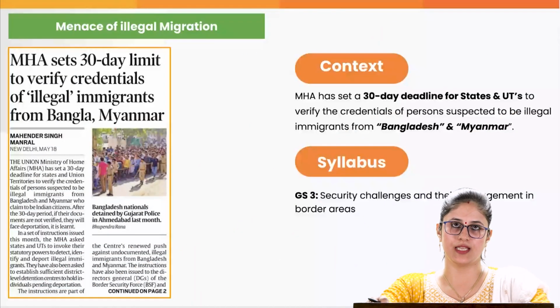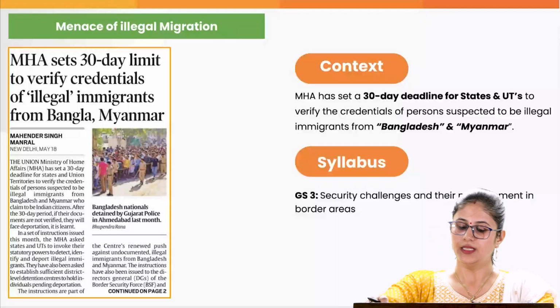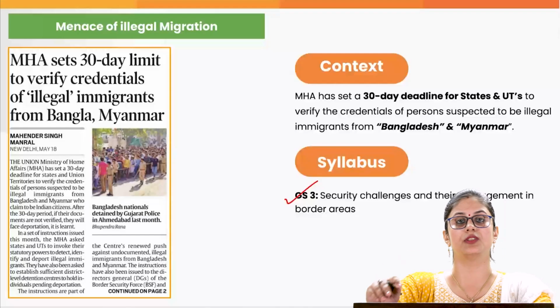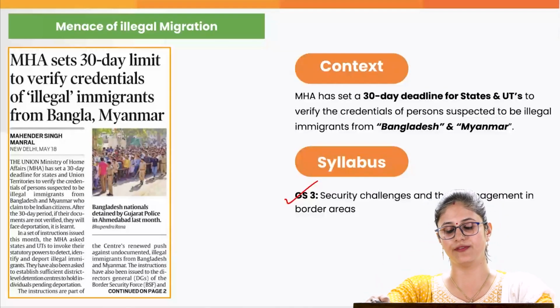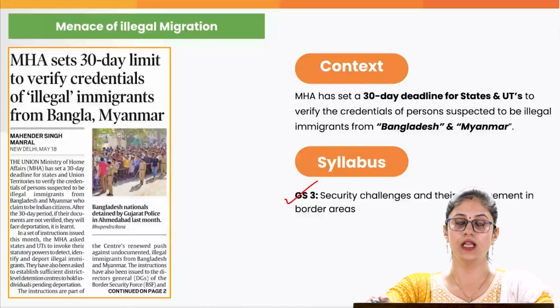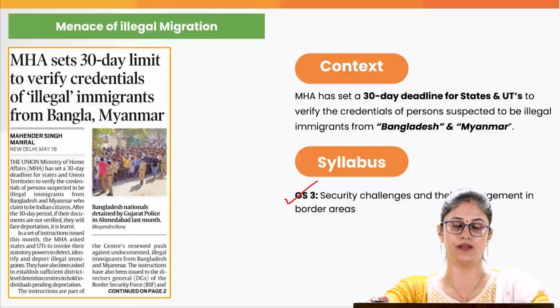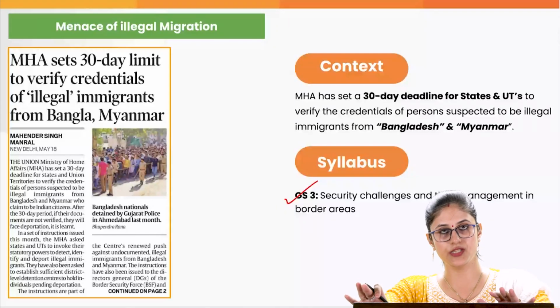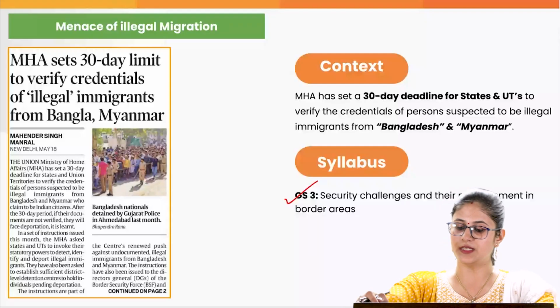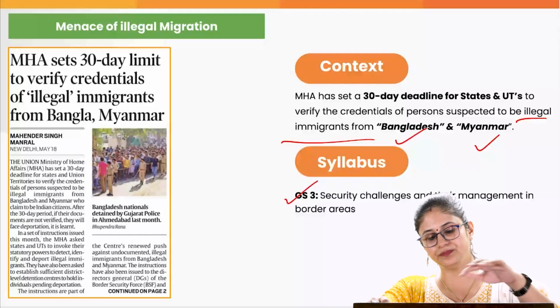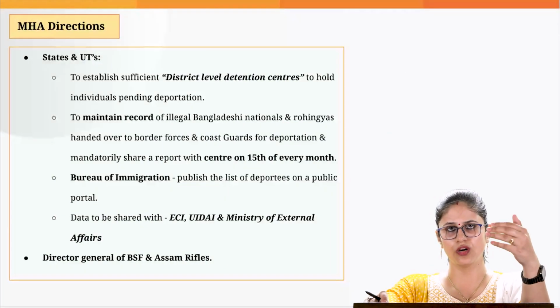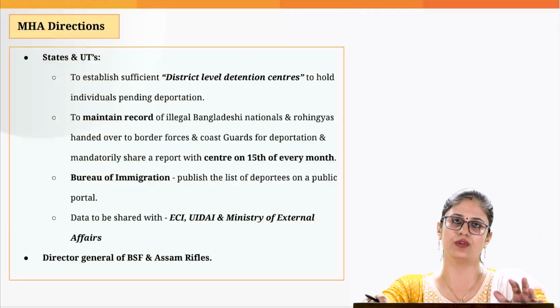Now, beginning with the second topic, which is related to the issue of illegal immigration in India. This particular topic you can relate with GS paper 3. What is the context? Recently, the Ministry of Home Affairs has set a 30-day deadline within which the states and the union territories have to verify the credentials of people who are suspected to be illegal immigrants from Bangladesh and Myanmar.